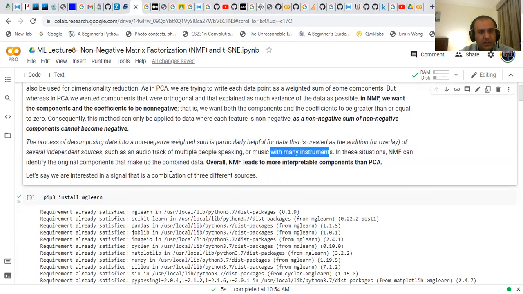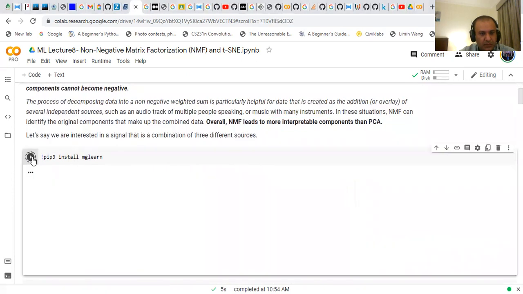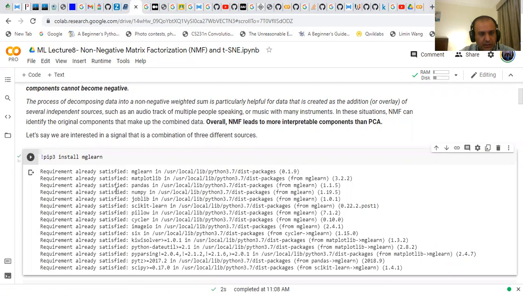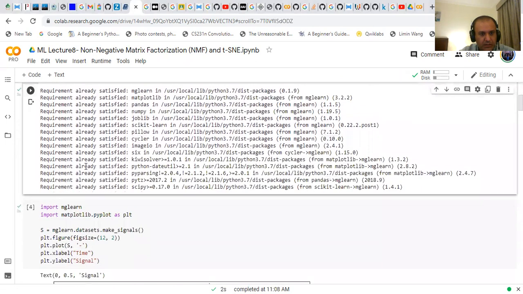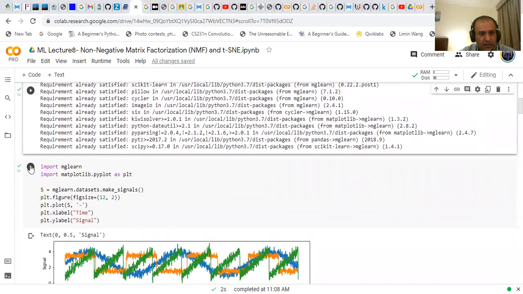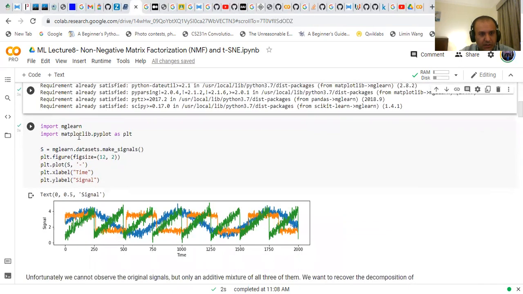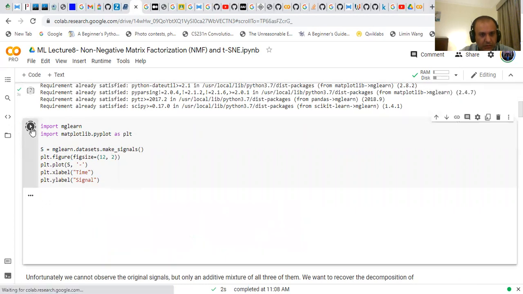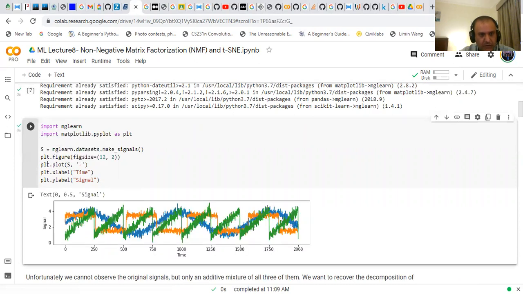We are interested in a signal that is a combination of three different sources, so we will study that signal. First of all, I am going to install the mglearn library. I run this part of the code, and the mglearn library is installed. In all of our lectures or experiments, first we install the mglearn library, and then we import mglearn, matplotlib, and then the dataset, and then we plot three different signals.